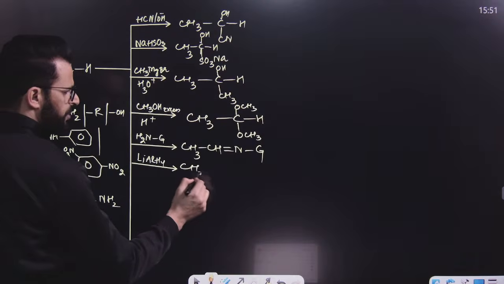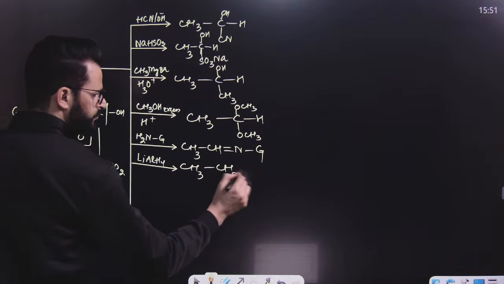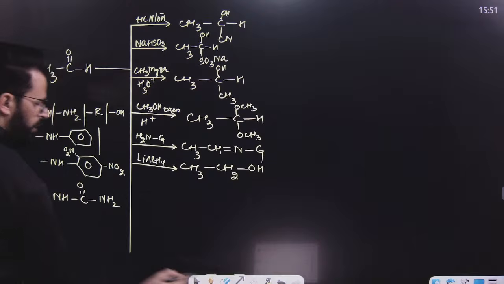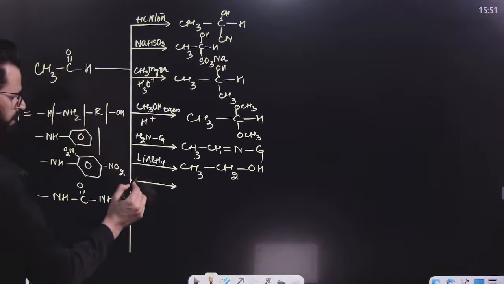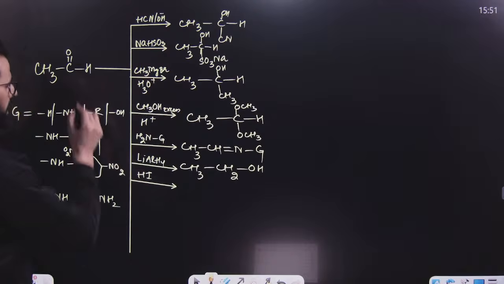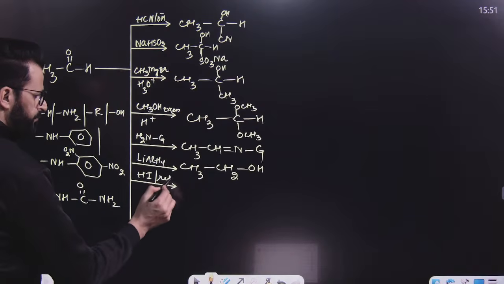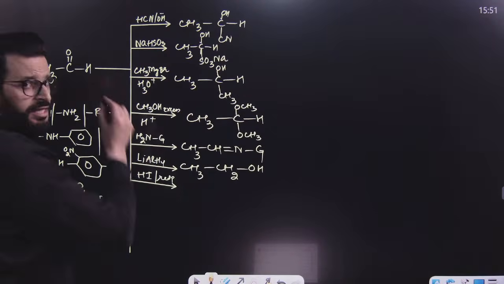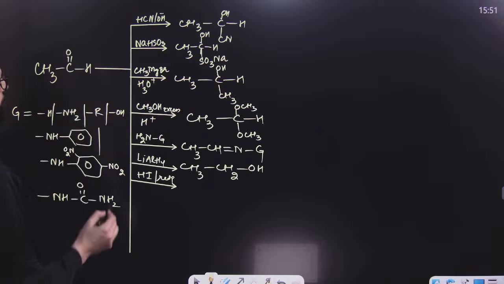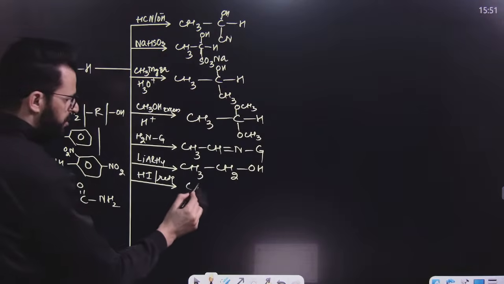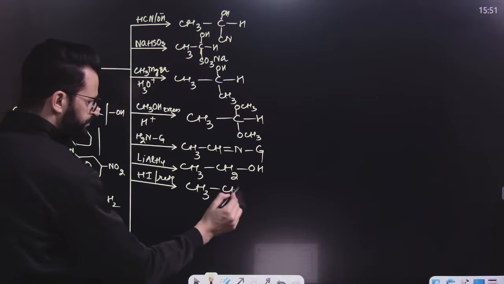So we will get CH3CH2OH. I mean, we will get alcohol. After this, we can simply convert this aldehyde into alkane. How? By treating this with HI and red phosphorus. So simply this will remove this oxygen, and instead of that, hydrogens will be there.